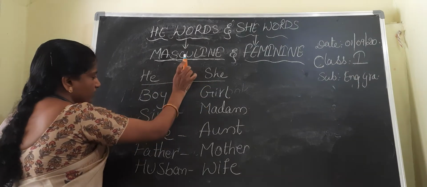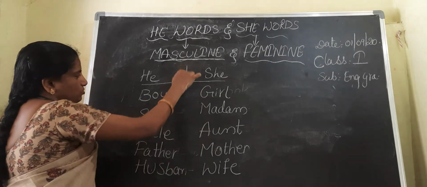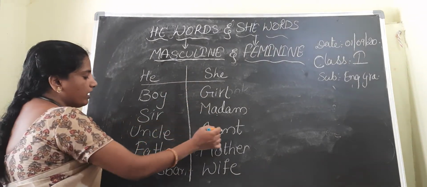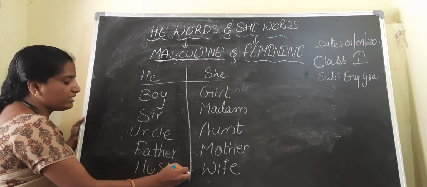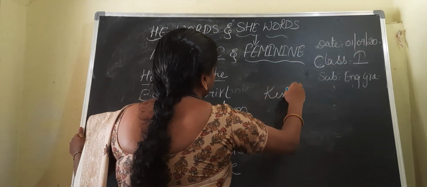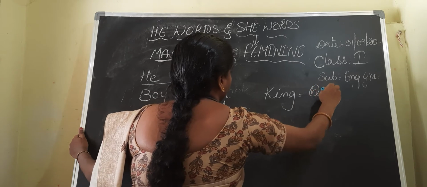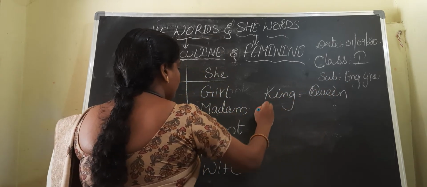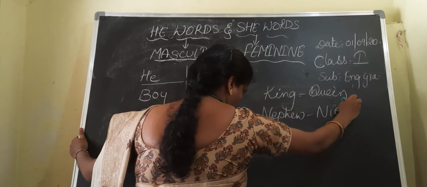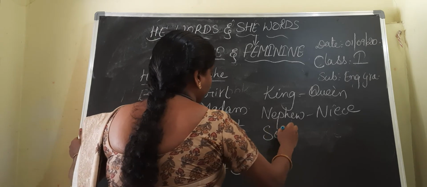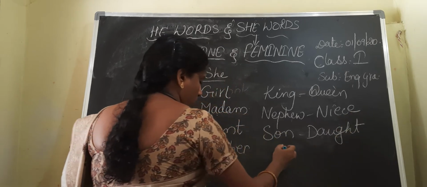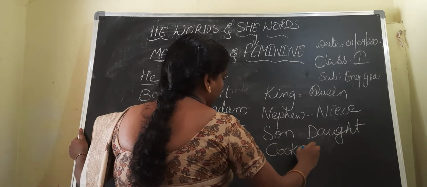Now these are all he words and these all are she words, as given on the board. Boy, girl, sir, madam, uncle, aunt, father, mother, husband, wife. Next, children: king, queen, nephew, niece, son, daughter, cock, hen.